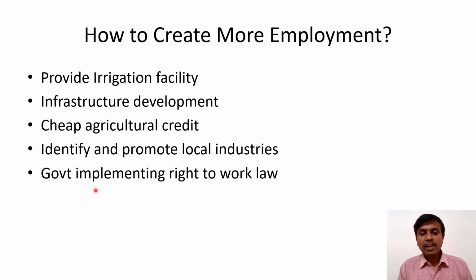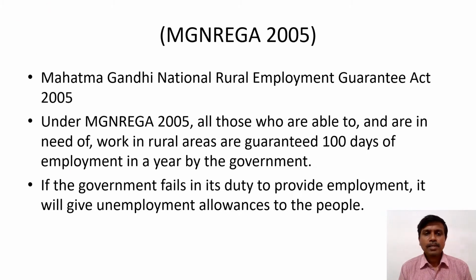Then the government is implementing the right to work. So many laws have been passed by the government to provide employment guarantee. One such act is from 2005, the Mahatma Gandhi National Rural Employment Guarantee Act. That is the major program to provide work for everyone. So in the next slide, we are discussing that. The Mahatma Gandhi National Rural Employment Guarantee Act was passed in 2005.